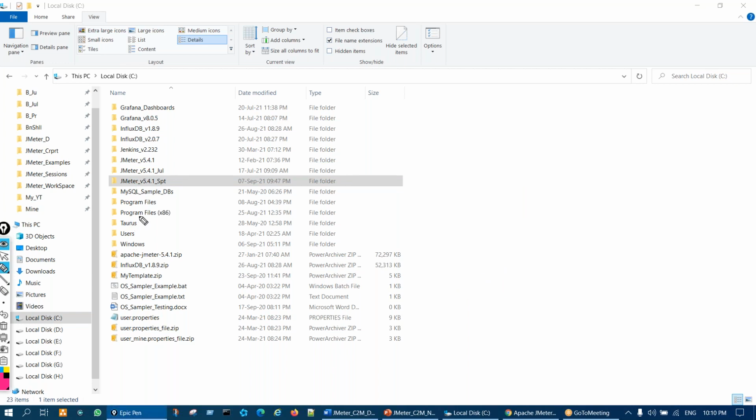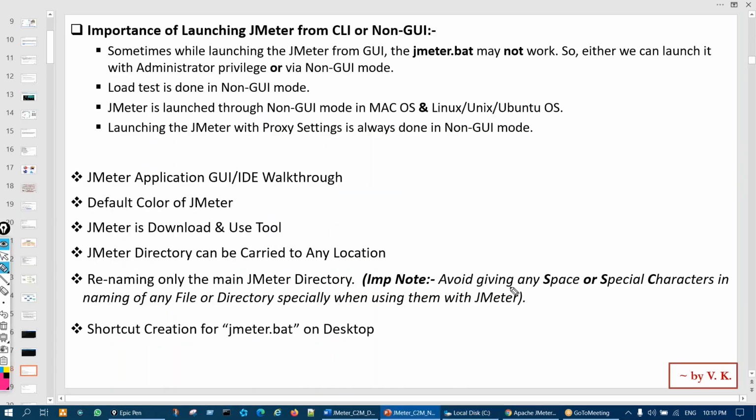A space, you see this Program and then Files, in that a space is there, you should not use, especially when you are working with JMeter. Otherwise, you will get errors. So very important point. Okay, remember that.